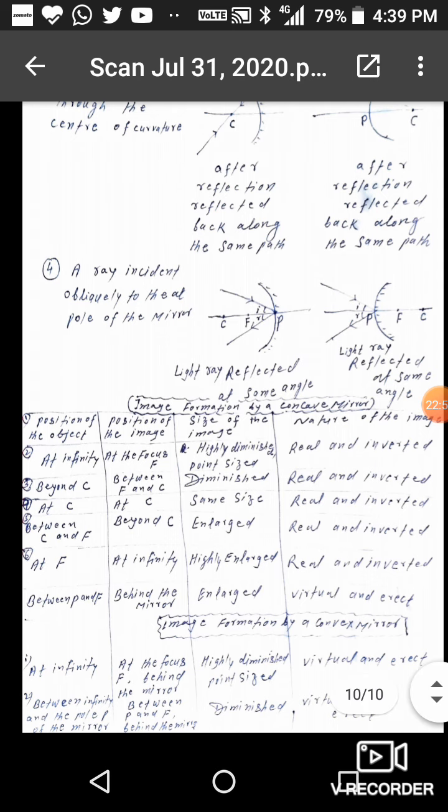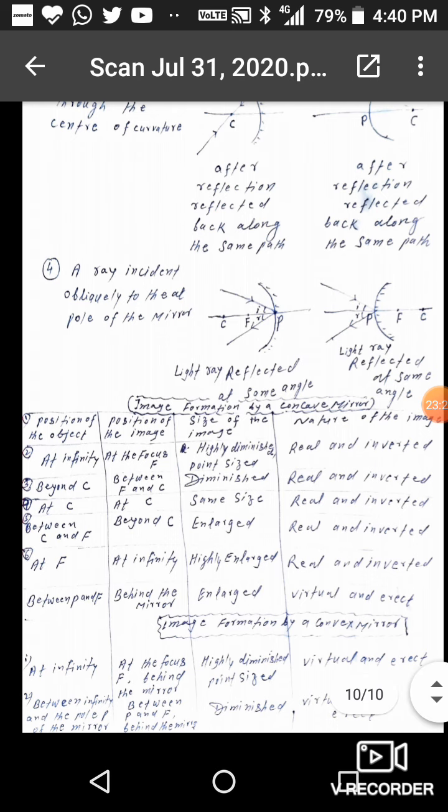When the object is between C and F, the image will form beyond C. The size is enlarged and the nature is real and inverted. When the object is placed at focus F, the image will form at infinity. The size is highly enlarged. The nature is real and inverted. When the object is placed between P and F, the image will appear to form behind the mirror. It is enlarged. The nature is virtual and erect.